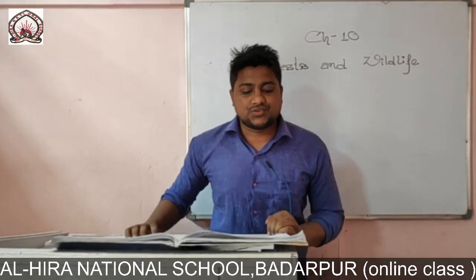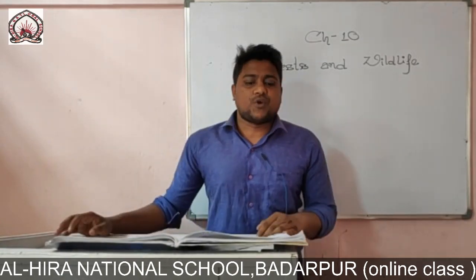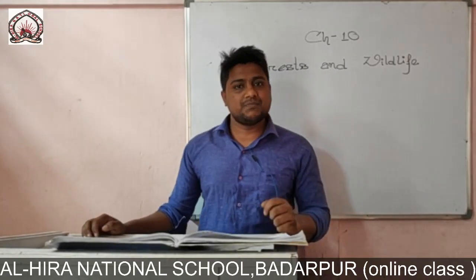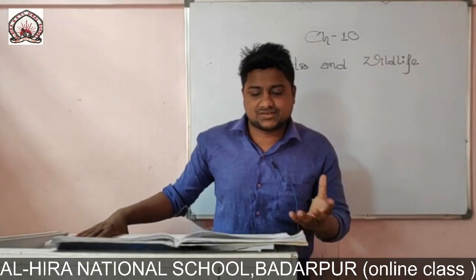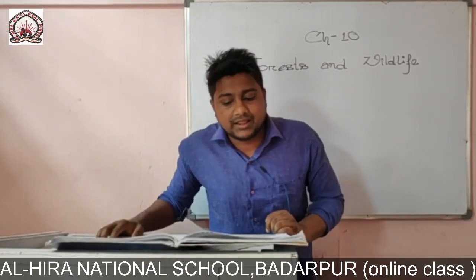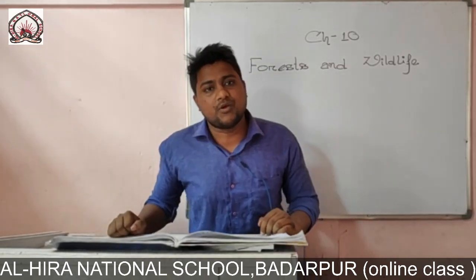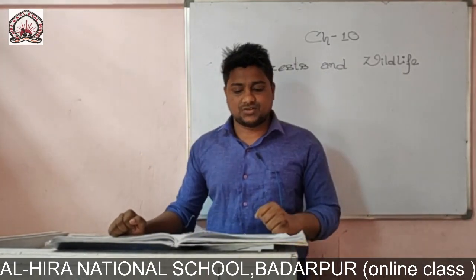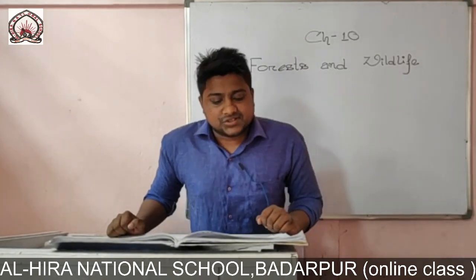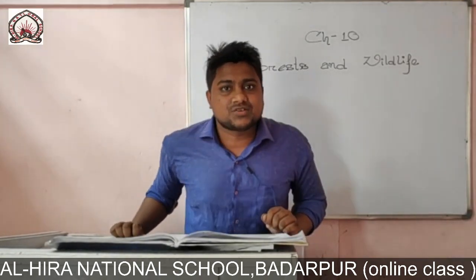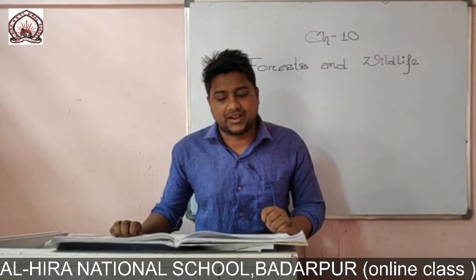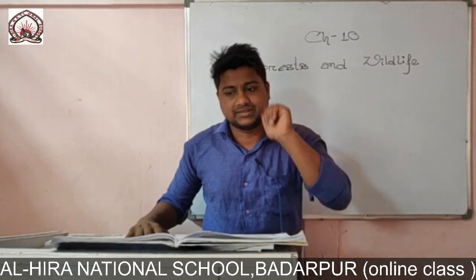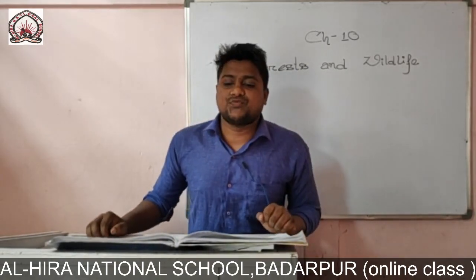Next, deciduous forests. Deciduous forests are mainly found in areas which receive moderate rainfall. Moderate means neither more nor less, average rainfall. Places like the Deccan Plateau and Terai regions of the Himalaya have such kind of forest, that is, deciduous forest. Sal, teak, sisam, these are the common trees we will find in the deciduous forest. And the deciduous forest is also called the monsoon forest. Remember that.